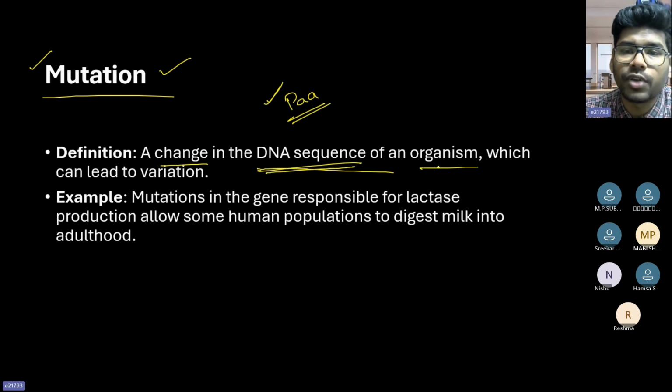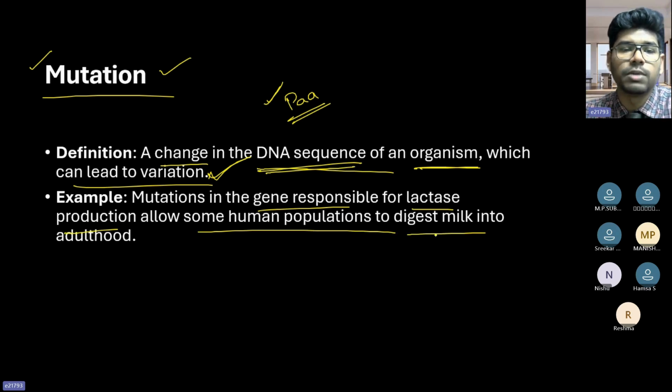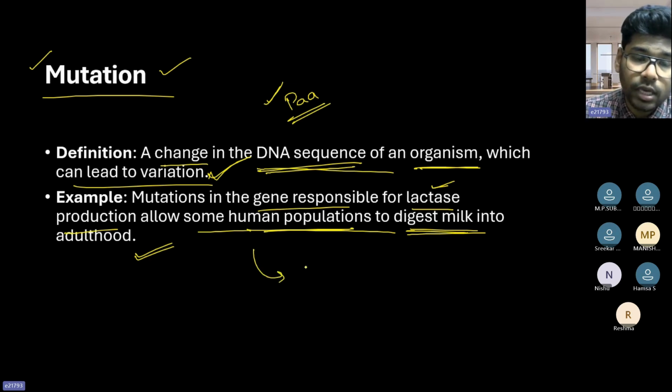Changes in the genetic sequence of an organism can lead to variation, right? A mutation in the gene responsible for lactase production allows some human populations to digest milk into adulthood. Because that gene is mutated, it allows them to digest milk into adulthood. That is why a few humans cannot drink milk, because of lactose intolerance.